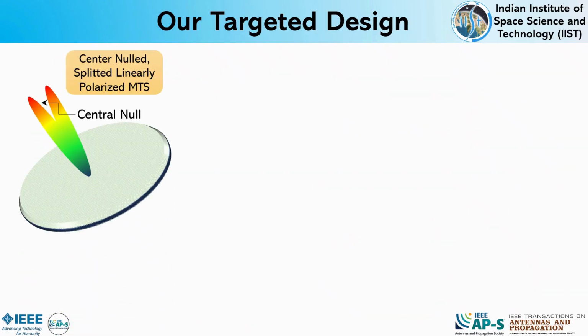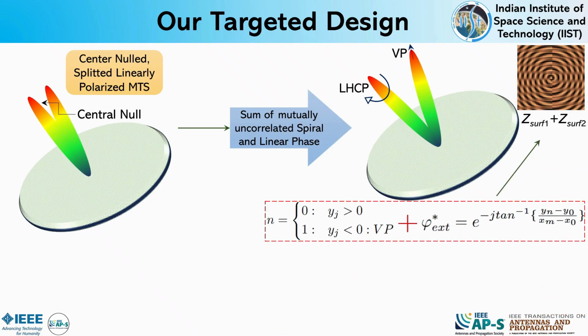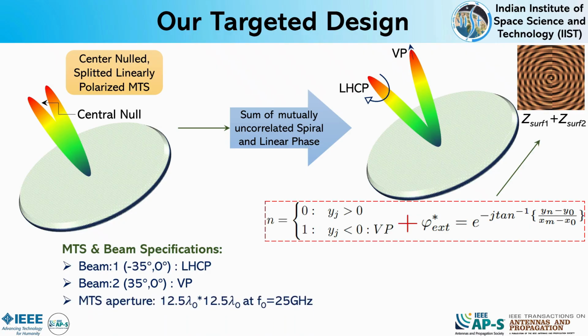Using this approach, we designed the dual beam metasurface antenna supporting both linear and circular polarizations. The required beam directions and polarization states are directly controlled through the impedance modulation functions. MTS and beam specifications are mentioned in this slide.